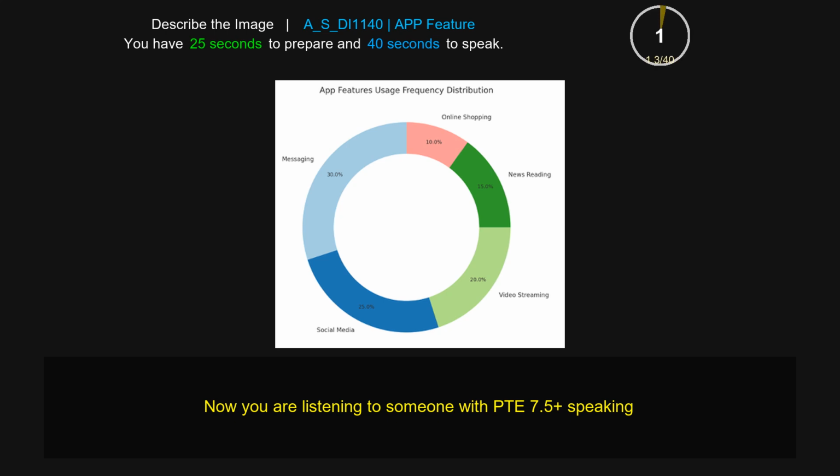The image shows important information about app features usage frequency distribution. The highest number can be seen in messaging, that is 30%, while the second highest can be seen in social media, that is 25%. Third highest is video streaming, which accounts for 20%, while the lowest number can be seen in online shopping, that is 10%. Other factors such as news reading are also mentioned, that is 15%. To conclude, the image shows app feature usage frequency distribution.